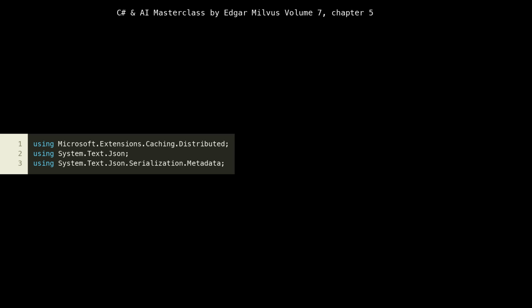System.Text.Json at line 2 and System.Text.Json.Serialization.Metadata at line 3 are for efficient JSON serialization and deserialization, which we'll use to convert our agent state to and from byte arrays for storage.